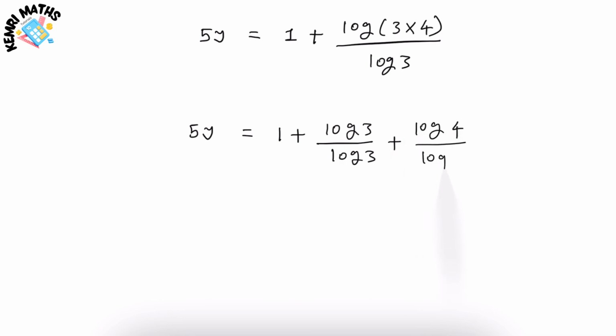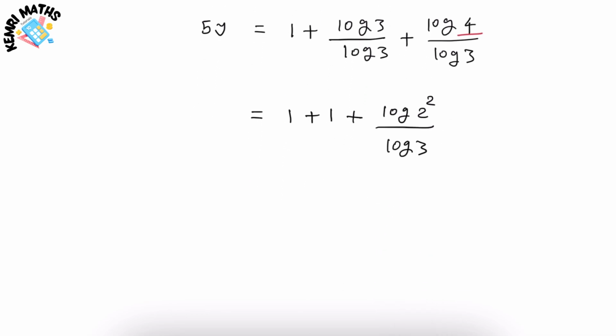So again this term log 3 over log 3 will be 1. So it will be 1 plus 1 plus log 4 as 2 squared over log 3. Therefore, 5y is equal to, this term will be 2 plus, this term will be 2 log 2 over log 3.